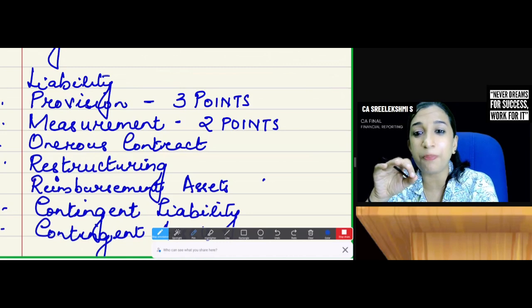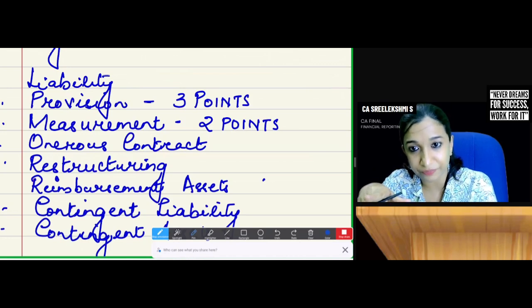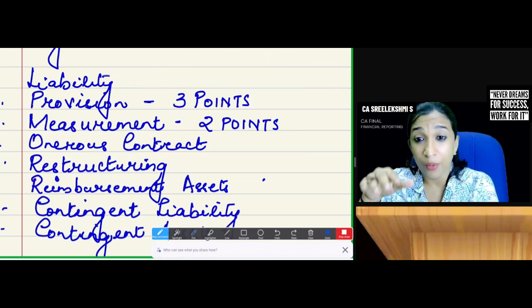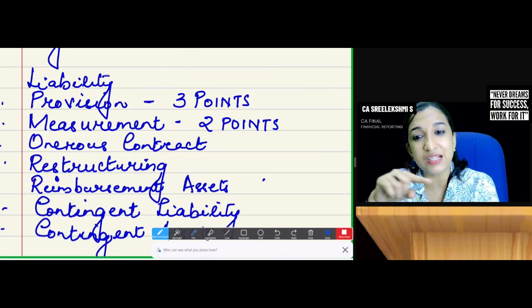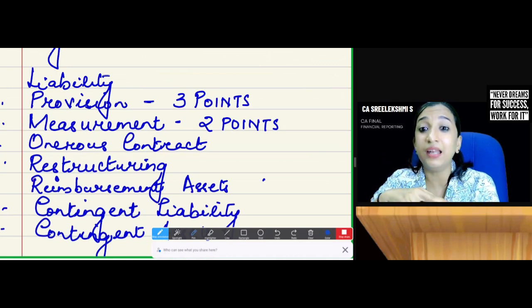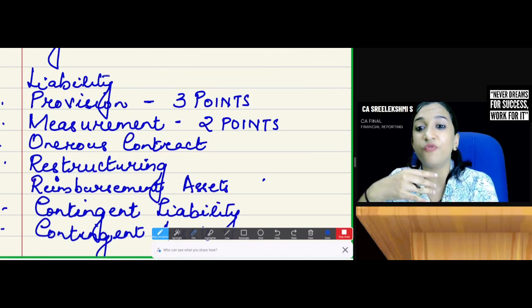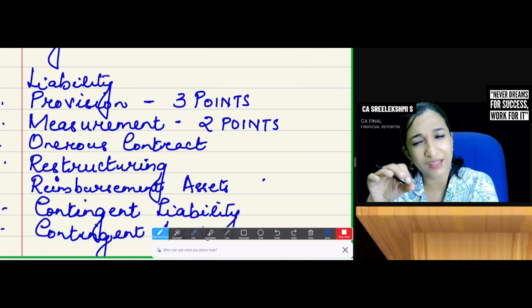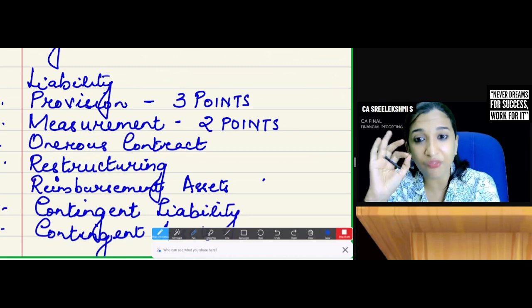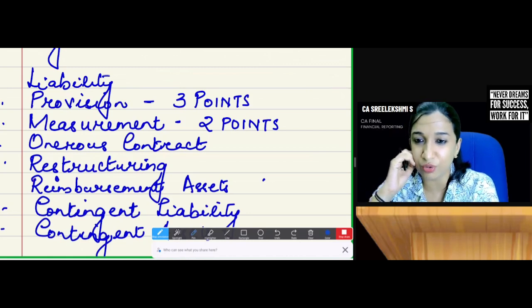Restructuring. Restructuring is a plan. It is a detailed formal plan which changes the scope and manner in which the business is conducted. Create provision if there is a detailed formal plan and the plan has been announced, and that created valid expectations in the minds of those who are affected by the plan. Create provision only for the direct expenditures related to that restructuring.